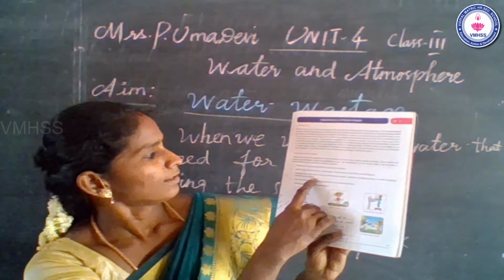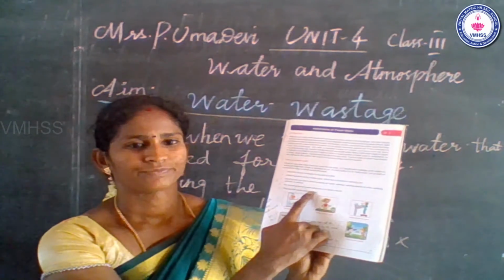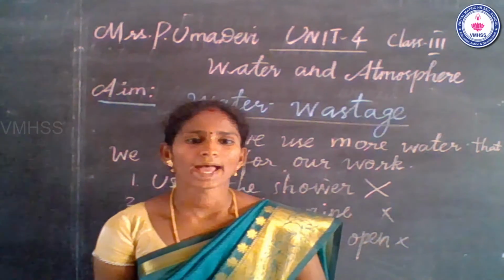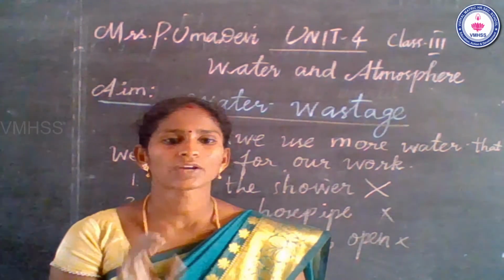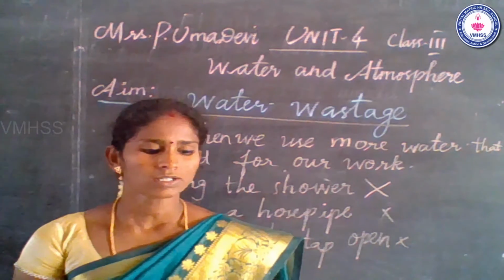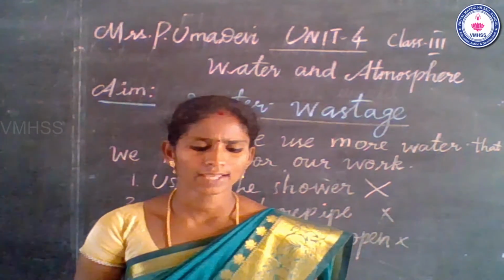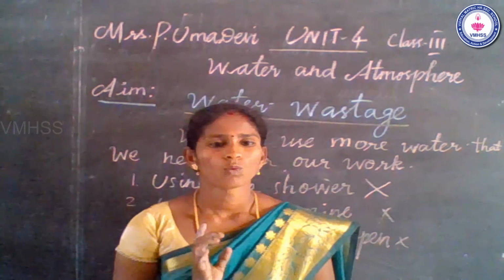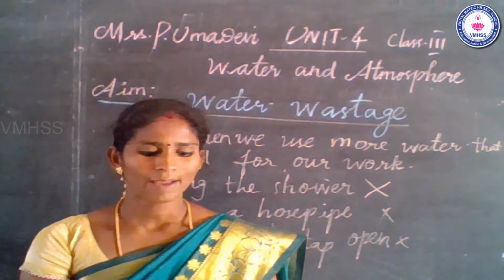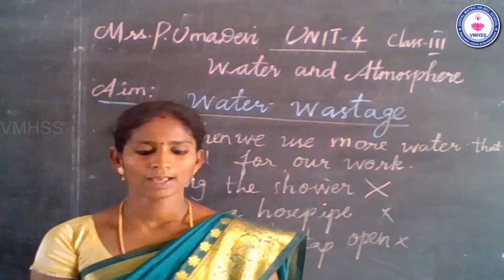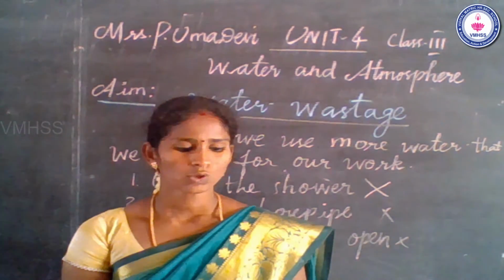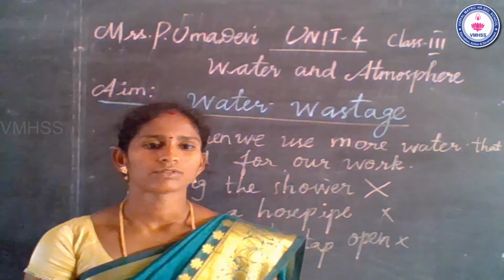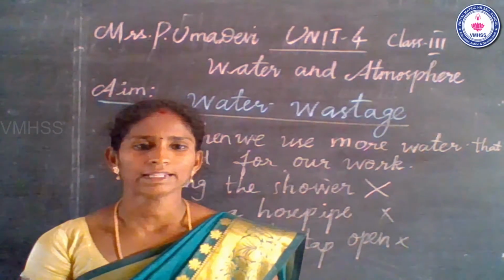Read the some of the ways in which we waste water. Okay. First one, using the shower instead of a bucket to bath. So please use a bucket instead of a shower tub. Okay. Second one, watering plants using a water pipe rather than a bucket or watering can. Instead of a water pipe, use a watering can. Okay. Keeping the tap open while brushing our teeth, bathing, washing hands. Yes. So we always keep the tap open while brushing our teeth. It's not a correct way. So close the tap while brushing our teeth or bathing.